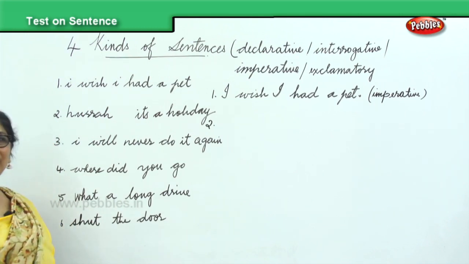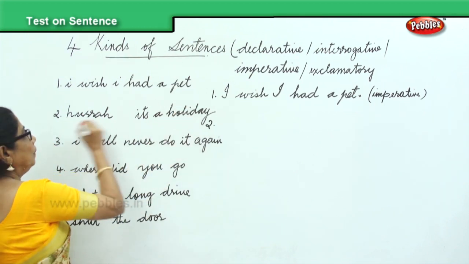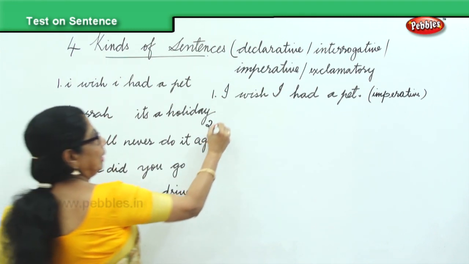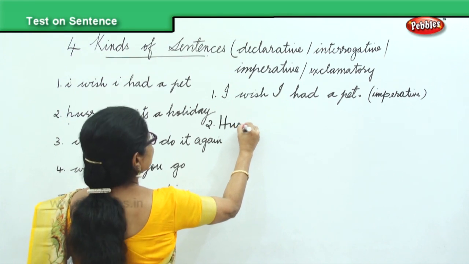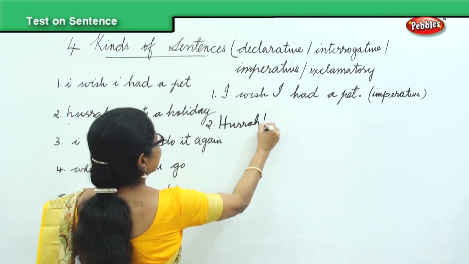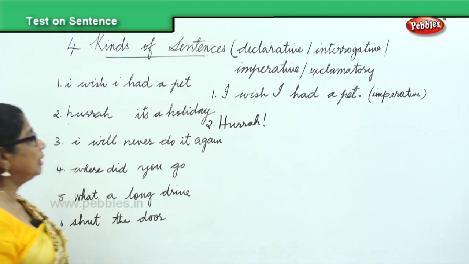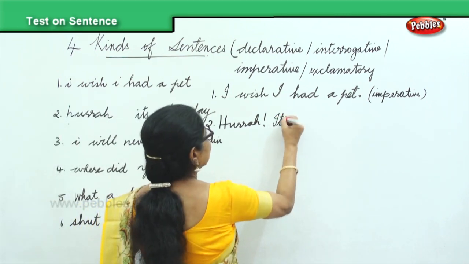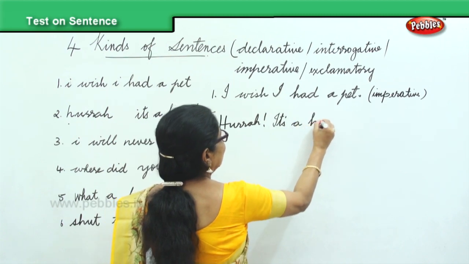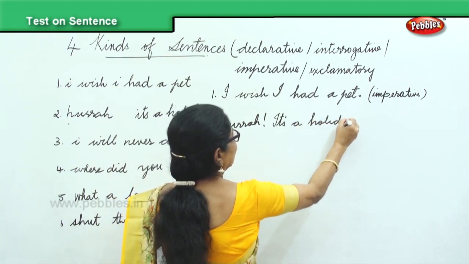Let's make correction on the second sentence. Hooray! It's a holiday. So you begin it with the capital letter H. Then it's a holiday. You're all thrilled.